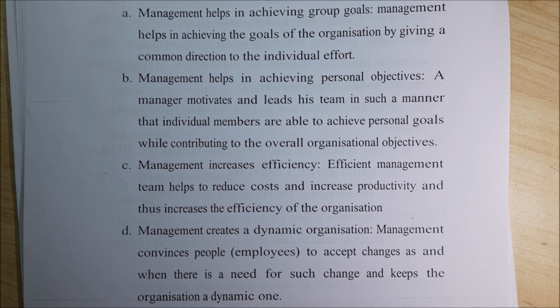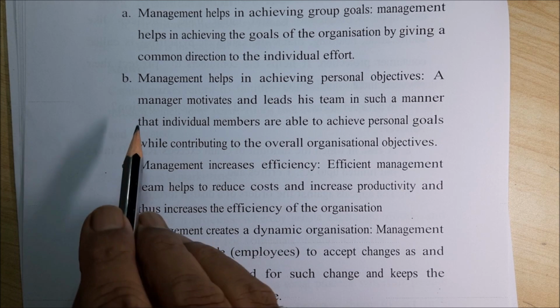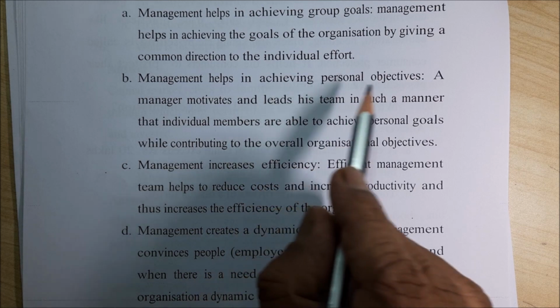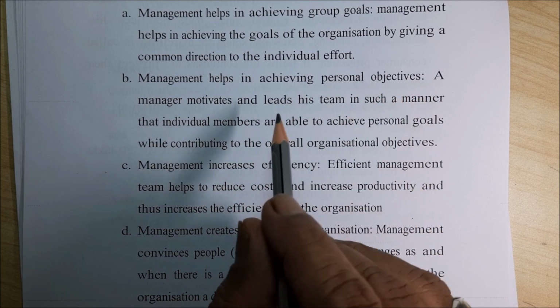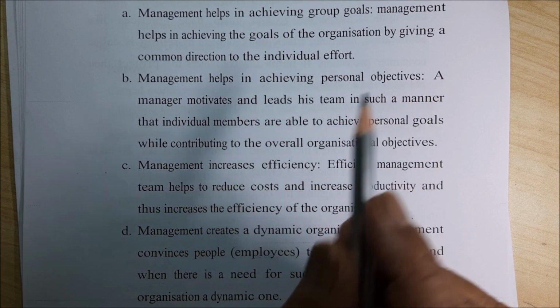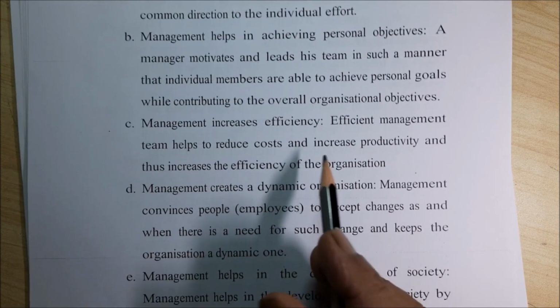So usually we say that if you struggle for 5 years, you can enjoy for 50 years. But if you enjoy for 5 years, then you'll have to struggle for 50 years. Likewise, here also management helps in achieving the personal objective. That means when you are doing your work, it contributes personally as well as to the organization.